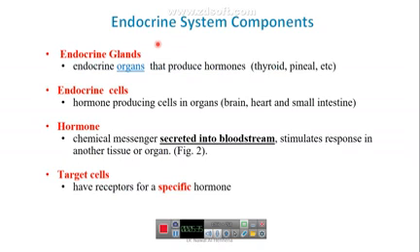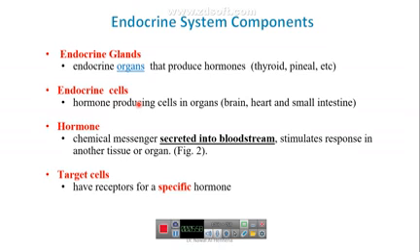The components of the endocrine system are endocrine glands. These endocrine glands are organs, the parts of the body that form the endocrine system. And endocrine cells, that means some cells inside some organs.